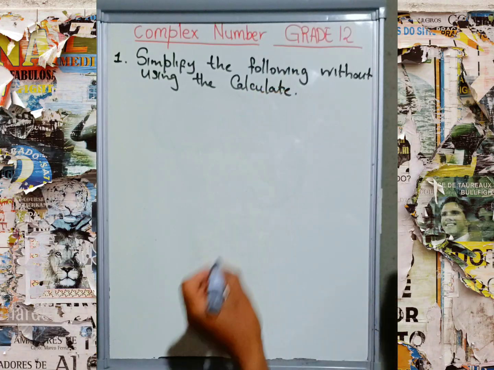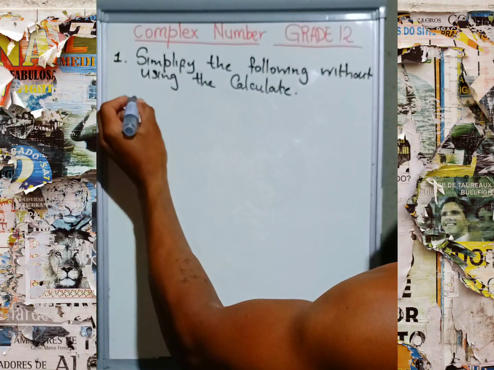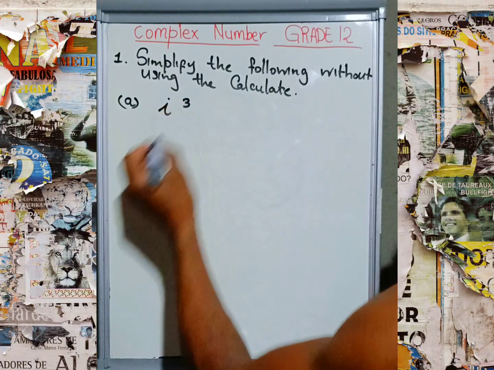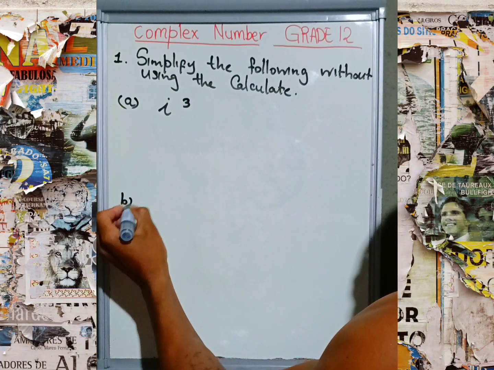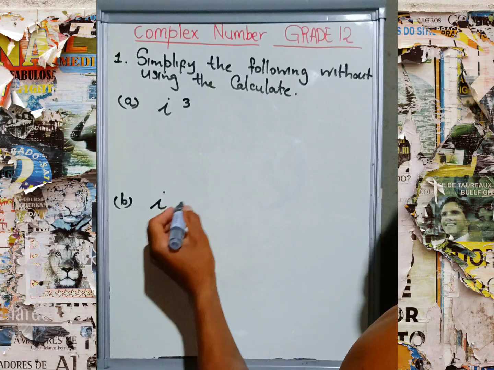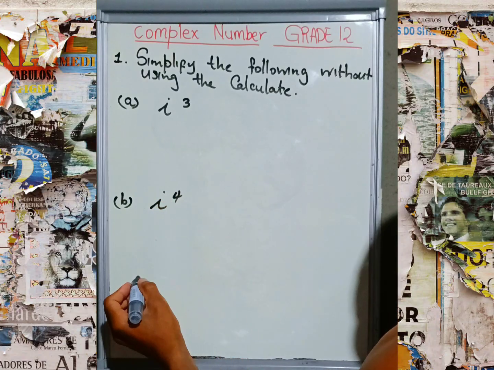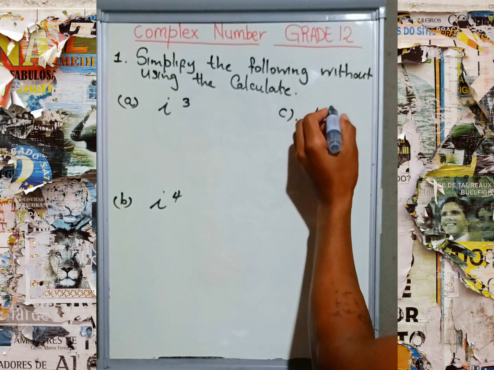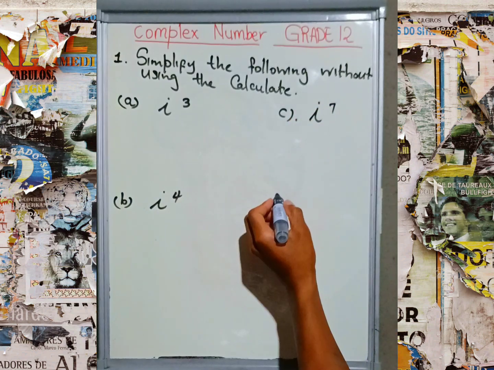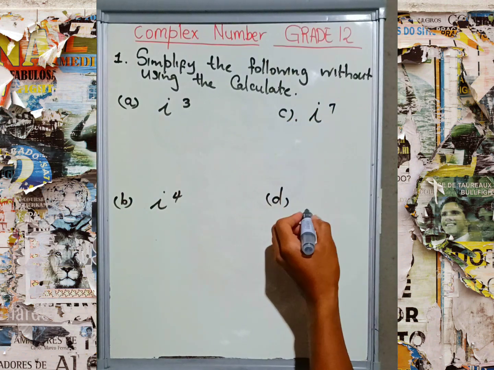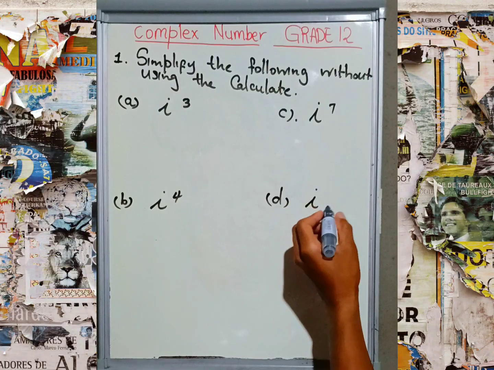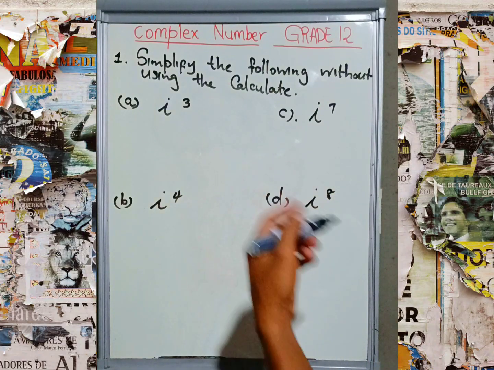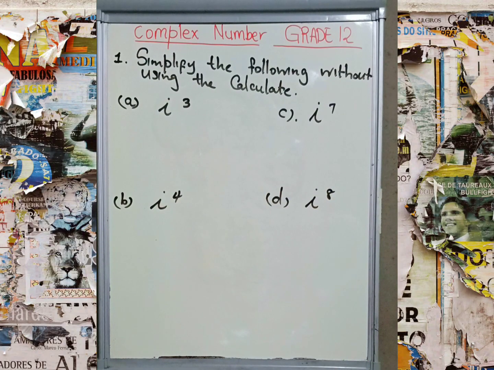How are we going to solve this? If we have a, i raised to 3, and b, i raised to 4, and c, i raised to 7, and d, which is i raised to 8. Simplify the following.